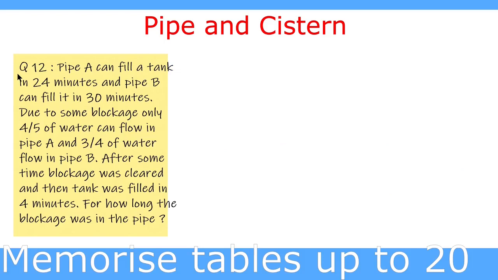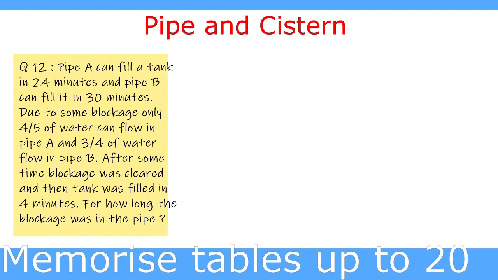We go to the next question, and our question is: pipe A can fill a tank in 24 minutes and pipe B can fill it in 30 minutes. Due to some blockage, only 4/5 of the water can flow in pipe A and 3/4 of the water flows in pipe B. After some time, the blockage was cleared and then the tank was filled in 4 minutes. For how long was the blockage in the pipe?